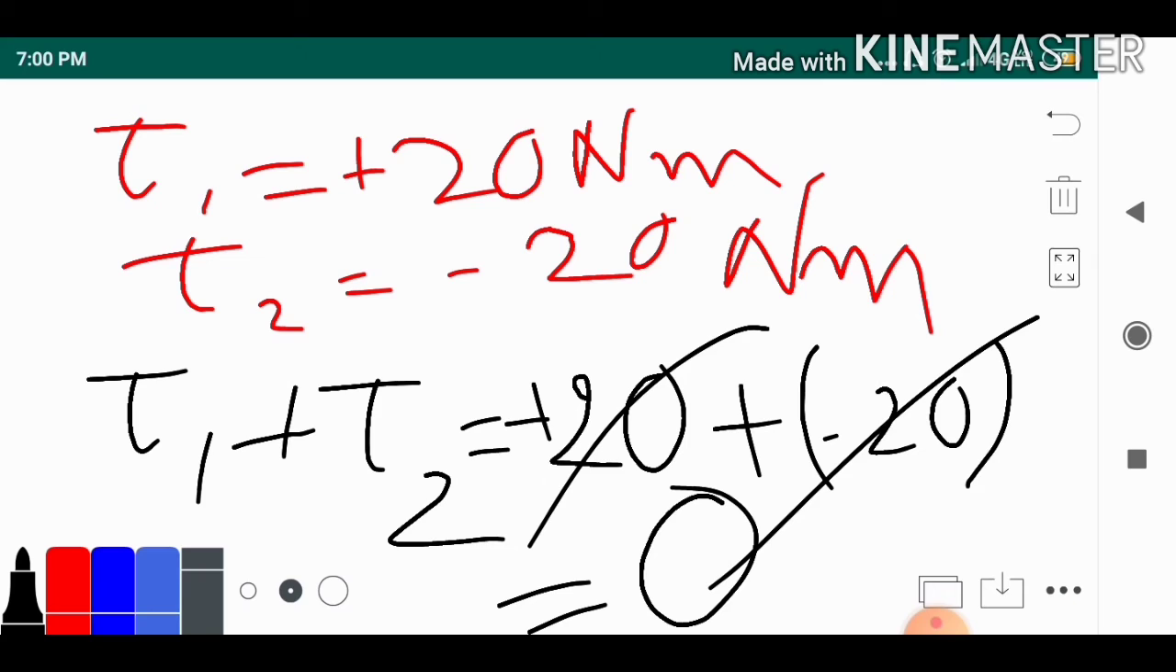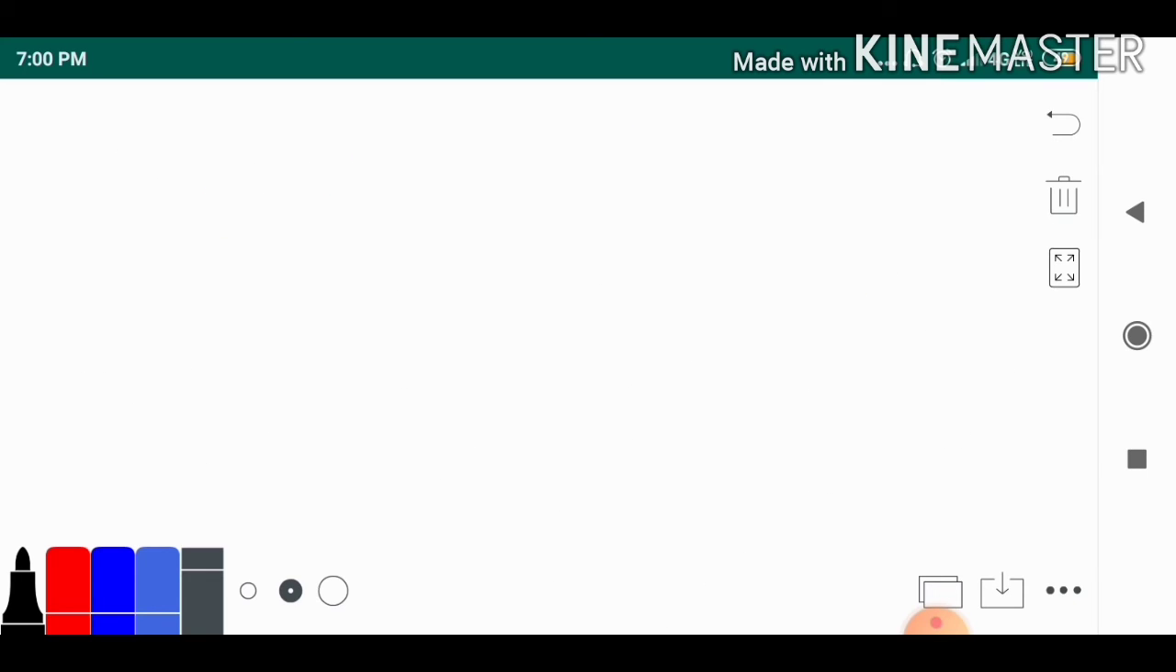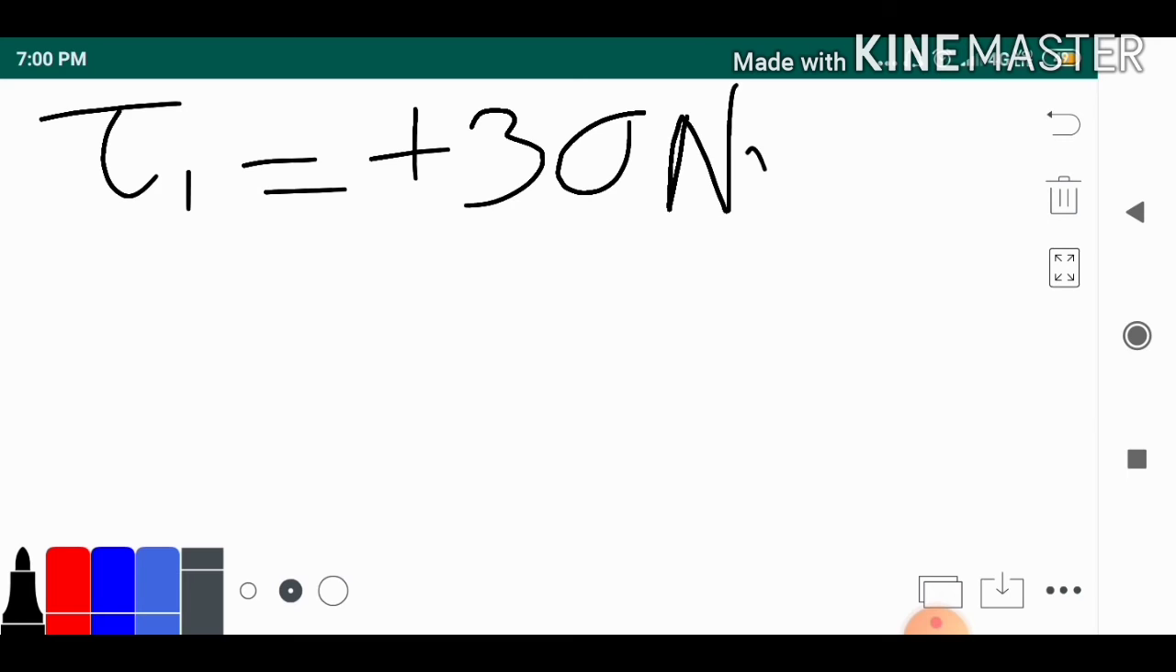Now let's talk about when equilibrium will not be there. Let's suppose torque 1 came plus 30 Newton meter.